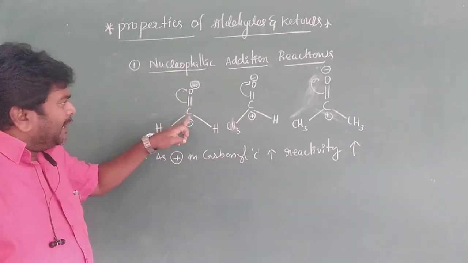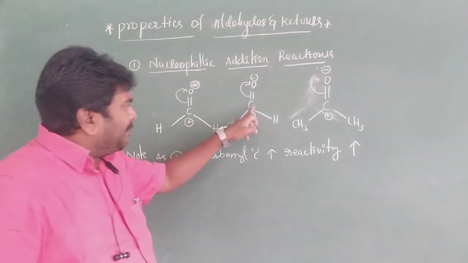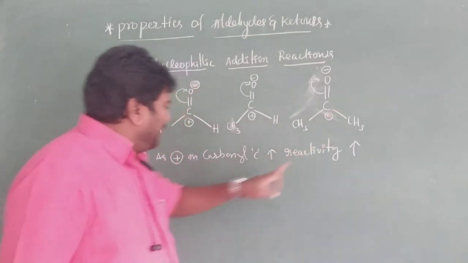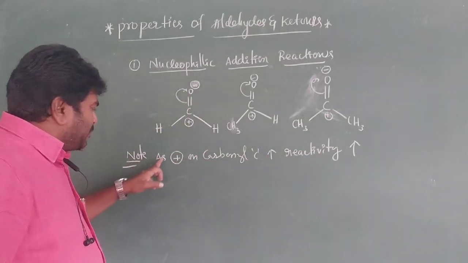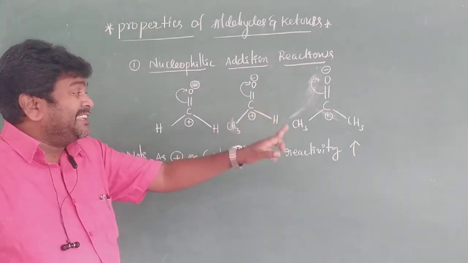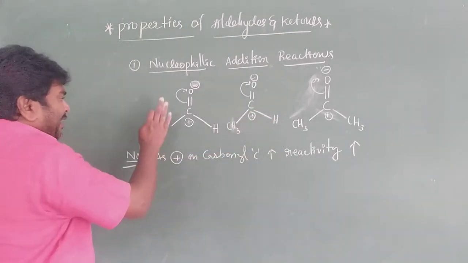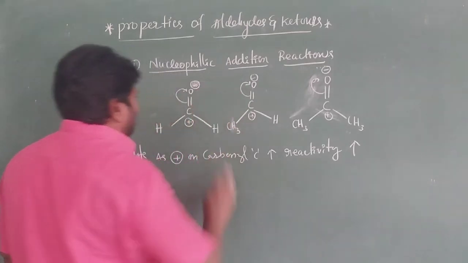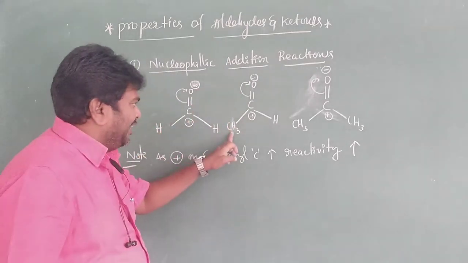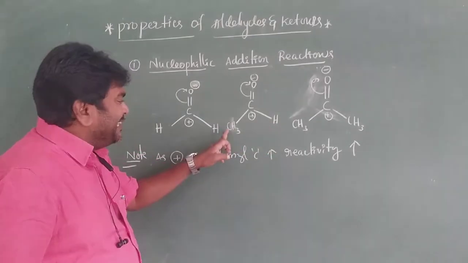You have to verify here: all the carbonyl carbons have a positive charge. But as a note, as the positive charge on the carbonyl carbon increases, reactivity increases. Comparison: formaldehyde and acetaldehyde. Here it is H, and here CH3.